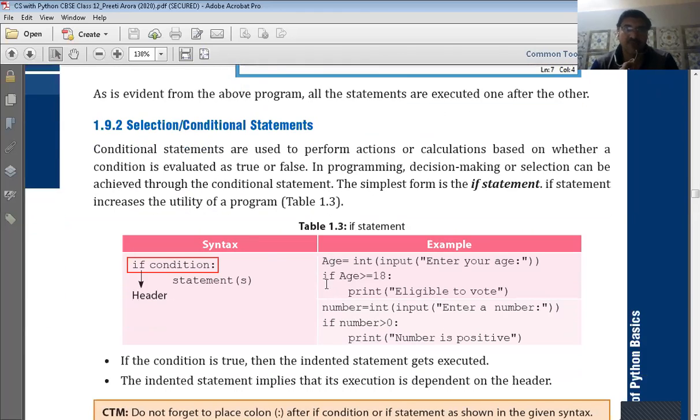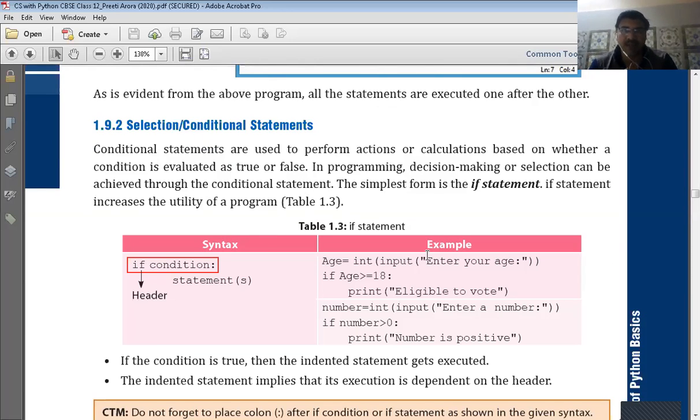Next flow of execution is known as selection or conditional statement. As its name suggests, this is a conditional statement. Conditional means these statements are executed based on some condition. If the condition is true, then the statements will be executed. If the condition is false, then this will be ignored.